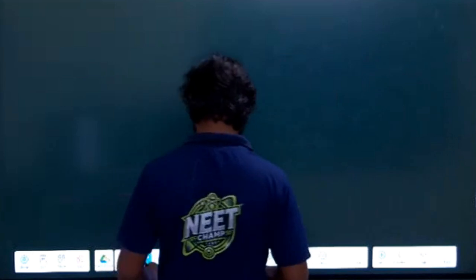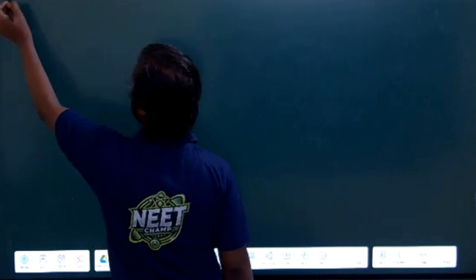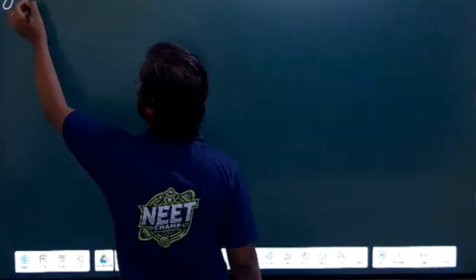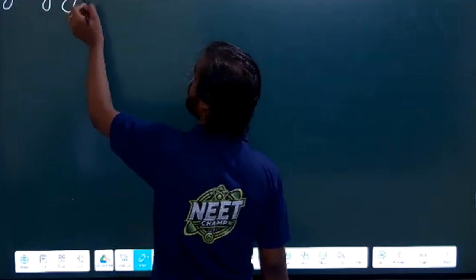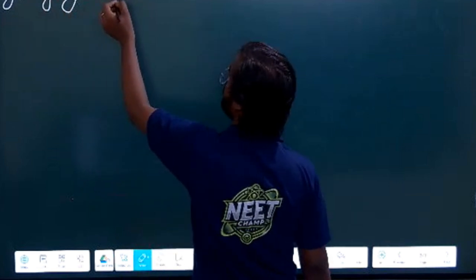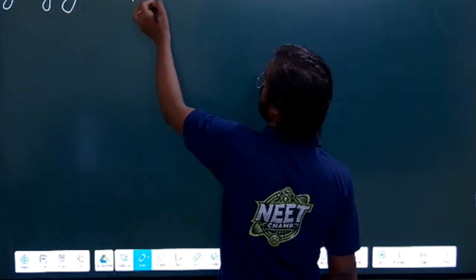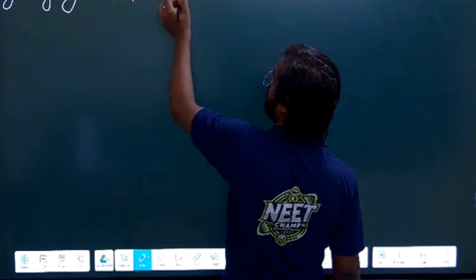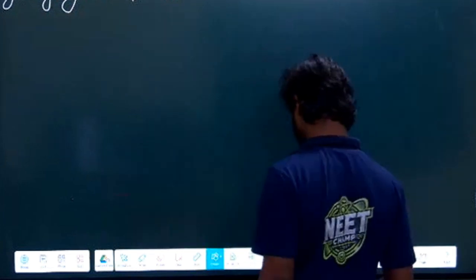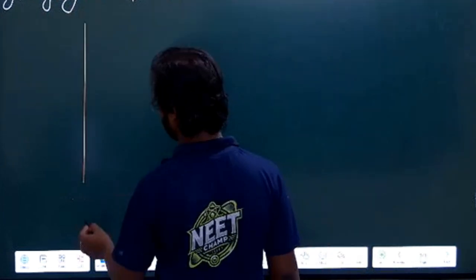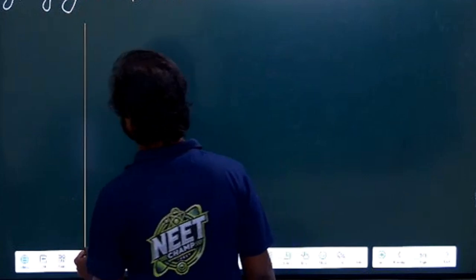Okay, so we will start with the crystalline solid, and first, what are the types? Types of crystalline solid, like how many types of crystalline solid we have. Okay, so just give me 1 minute. Let me just make a table in your copy so that it will be easier for you to remember.